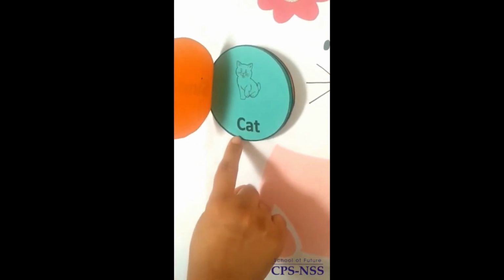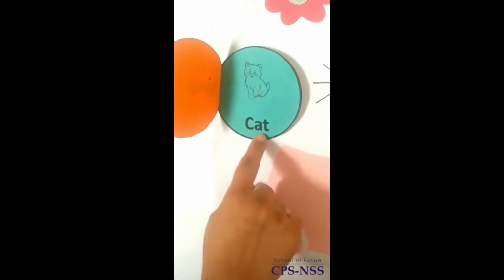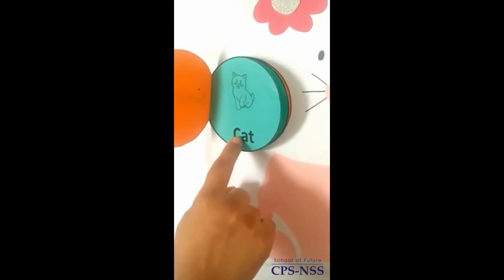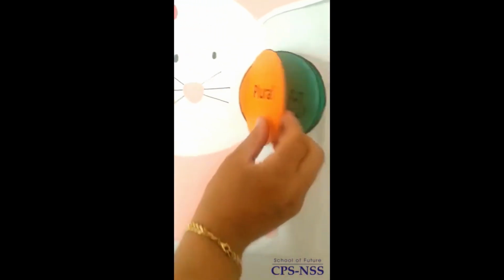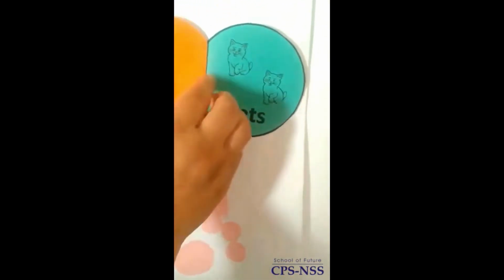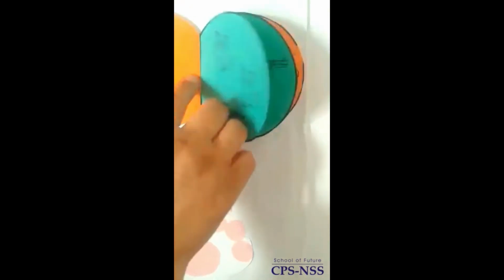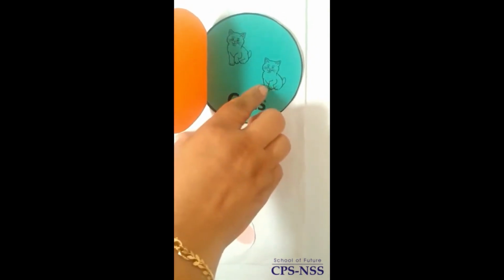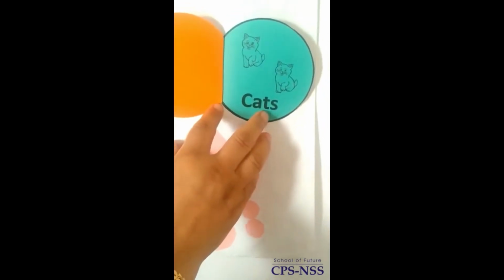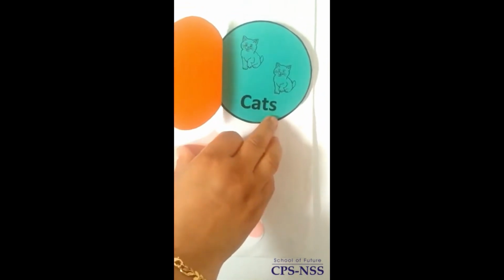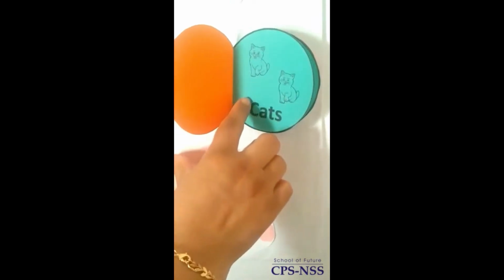Cat. This is singular. And these are cats. One, two. Cats. These are plural.